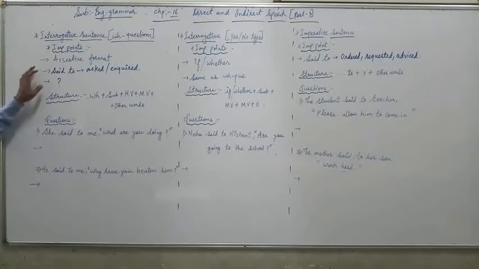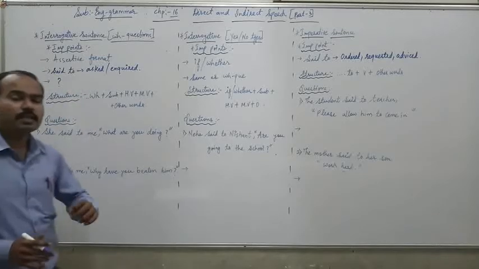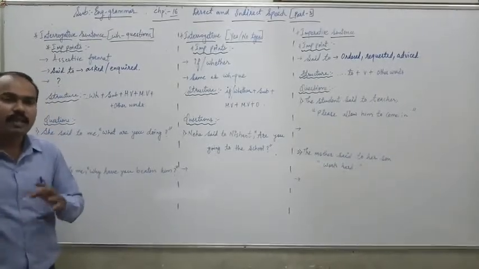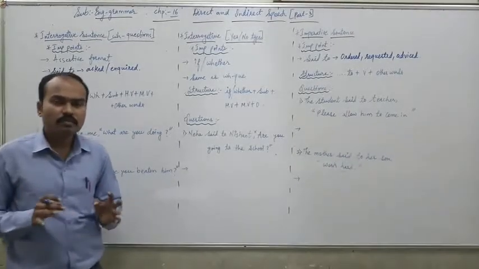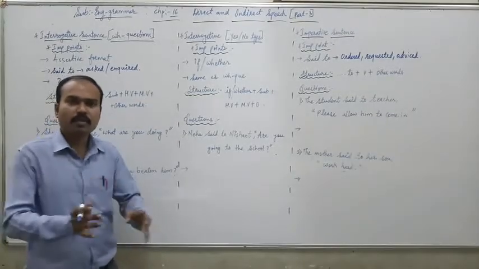There are some important points to be considered before doing the exercise. First point is regarding assertive format. When we change a sentence from direct to indirect, interrogatives are written in assertive form, meaning they are written in a simple format like subject, verb and object.